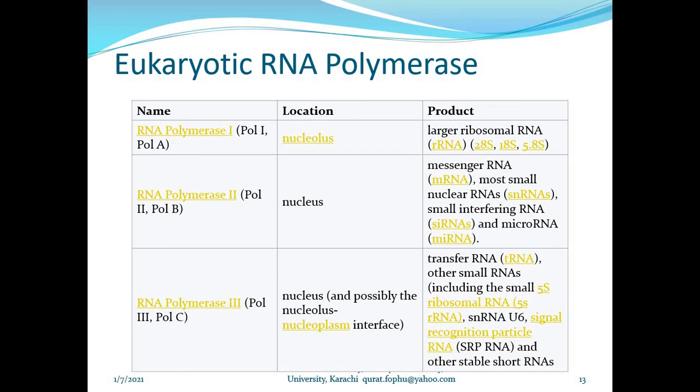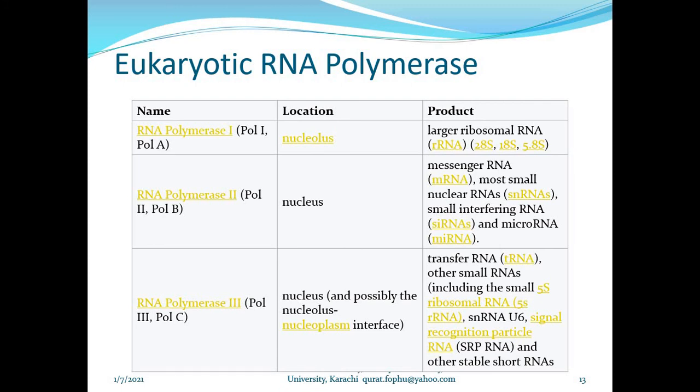However, in eukaryotes there are three main RNA polymerases that synthesize three different types of RNA.